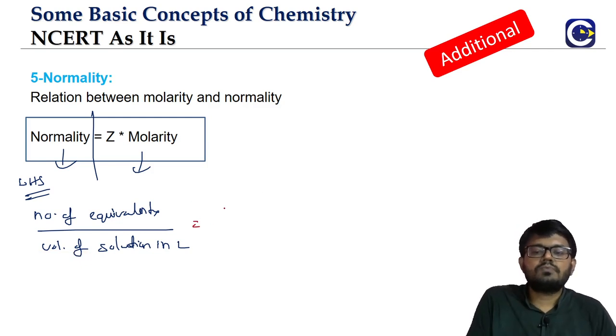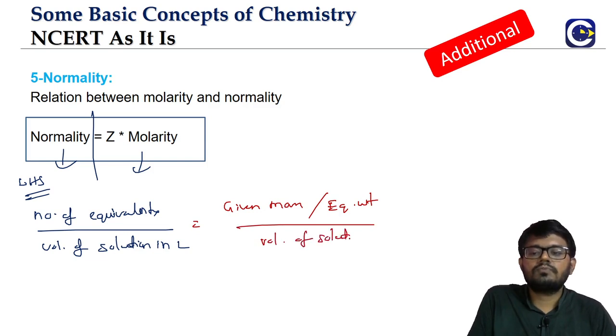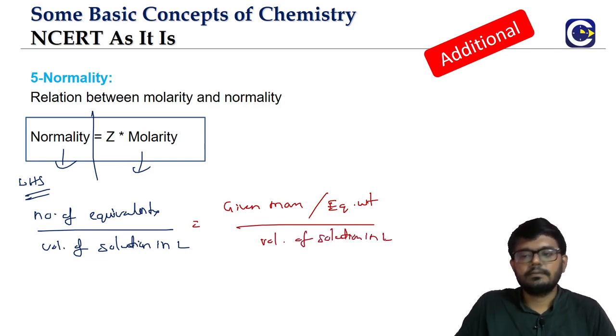Number of equivalents means given mass by equivalent mass or equivalent weight. The denominator will be as it is: volume of solution in liter.